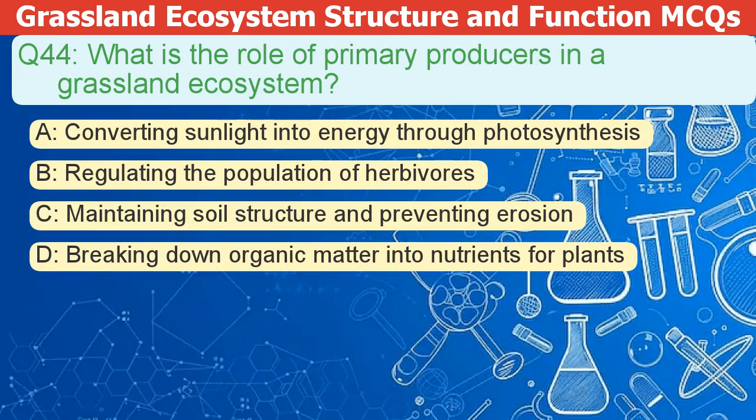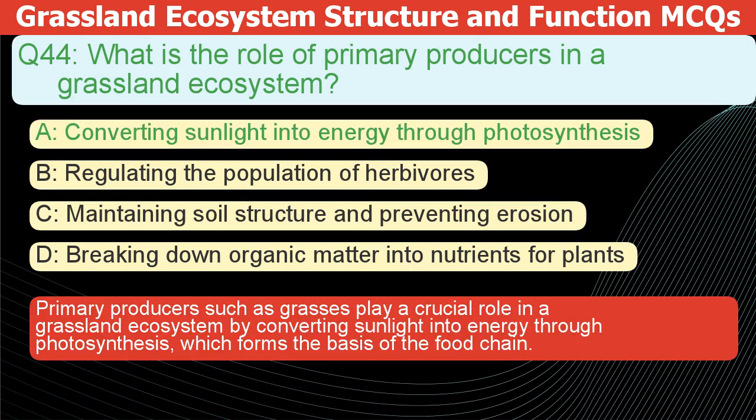What is the role of primary producers in a grassland ecosystem? A. Converting sunlight into energy through photosynthesis. B. Regulating the population of herbivores. C. Maintaining soil structure and preventing erosion. D. Breaking down organic matter into nutrients for plants. The correct answer is A. Primary producers, like grasses, play a crucial role in grassland ecosystems. They convert sunlight into energy through photosynthesis, forming the base of the food chain.